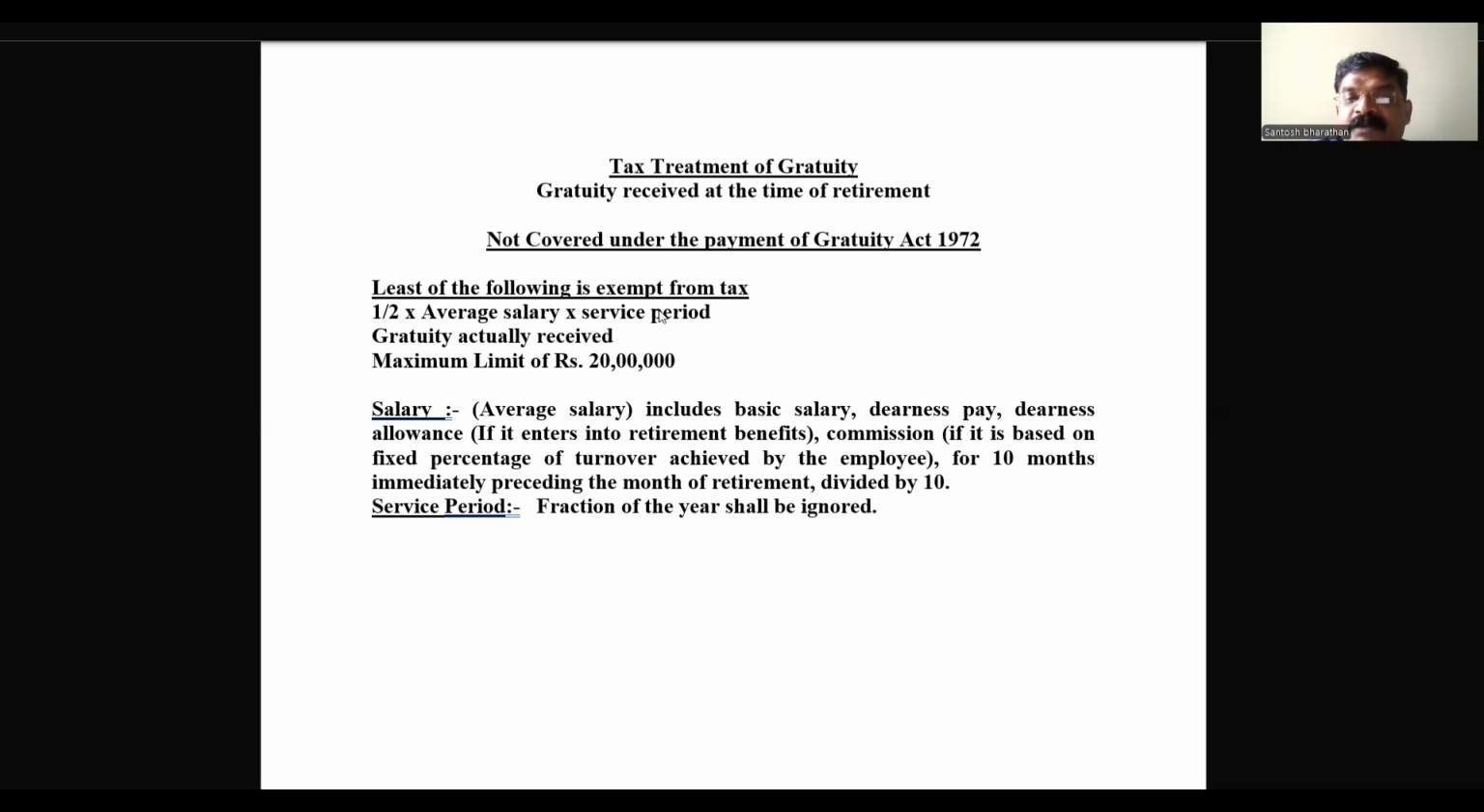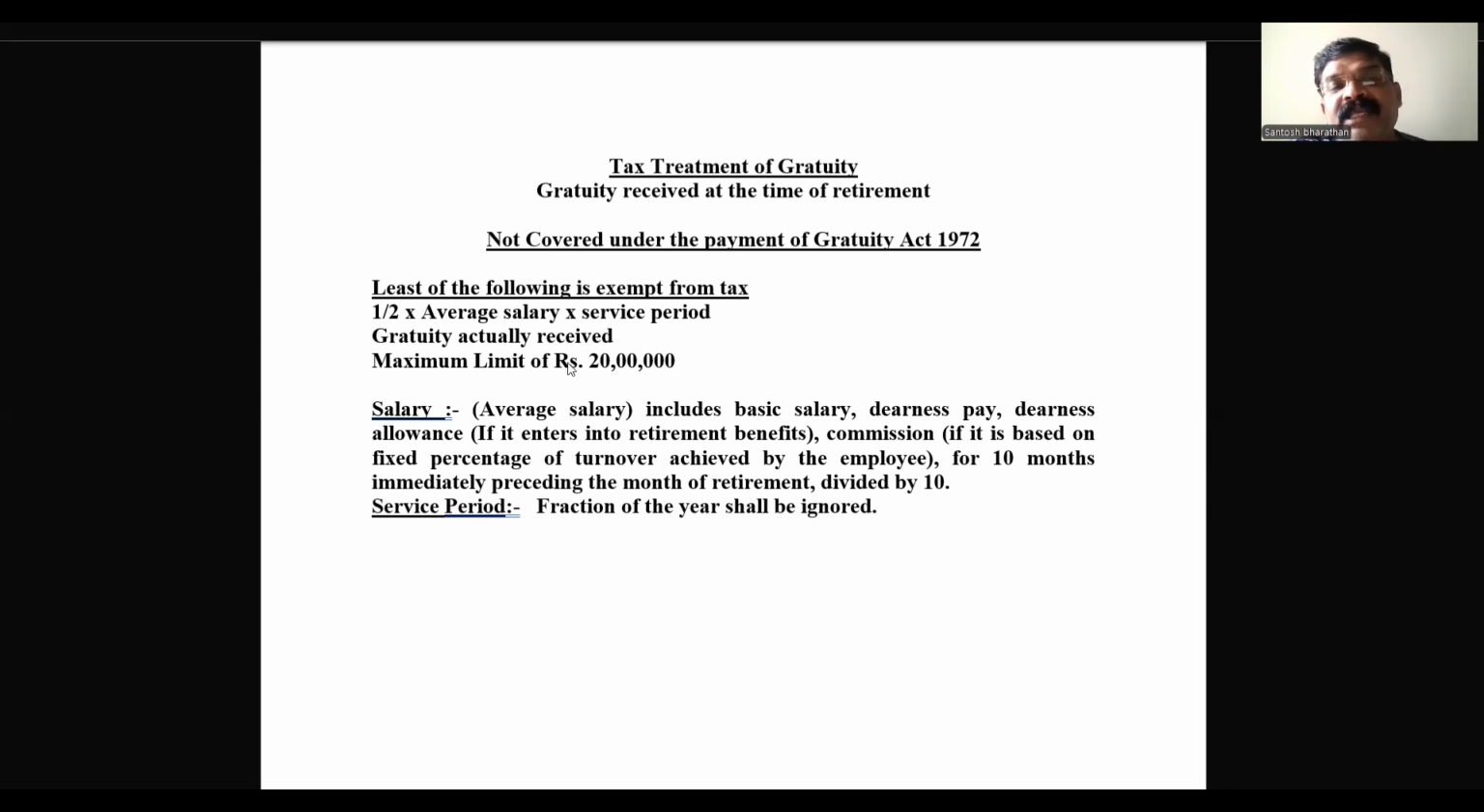Into service period, the same thing. Service period here, fractions are totally ignored. There we are going to convert it if in excess of 6 months. But here, it should be ignored. For example, if my service is 39 years, 8 months, we consider only 39 years. 40 years, 10 months, I do consider only 40 years. 10 months will be totally ignored. That means fractions are completely ignored while calculating not covered under the Payment of Gratuity Act 1972.